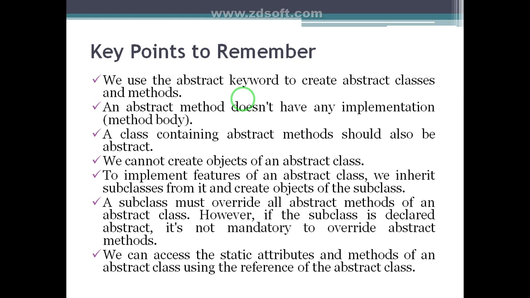To implement its features, we inherit subclasses from it and create objects of the subclass. A subclass must override all abstract methods of an abstract class. However, if the subclass is declared abstract, it is not mandatory to override the abstract methods. We can access the static attributes and methods of an abstract class using the reference of the abstract class.